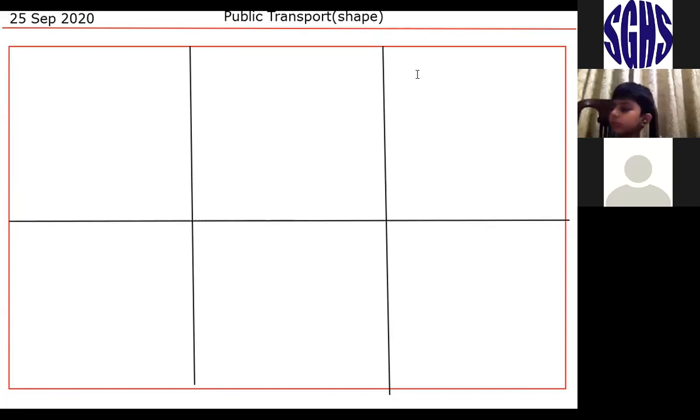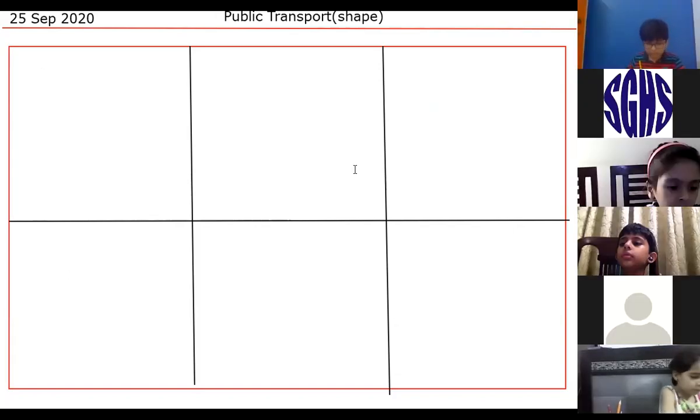Now on the top 3 boxes, we are going to draw the simple shape of the public transport, and on the bottom 3 boxes, we are going to draw the actual object, the actual image of the transport. Number 1. You have seen so many public transport, right? Who travels in public transport? Raise your hand and tell me who travels in public transport.